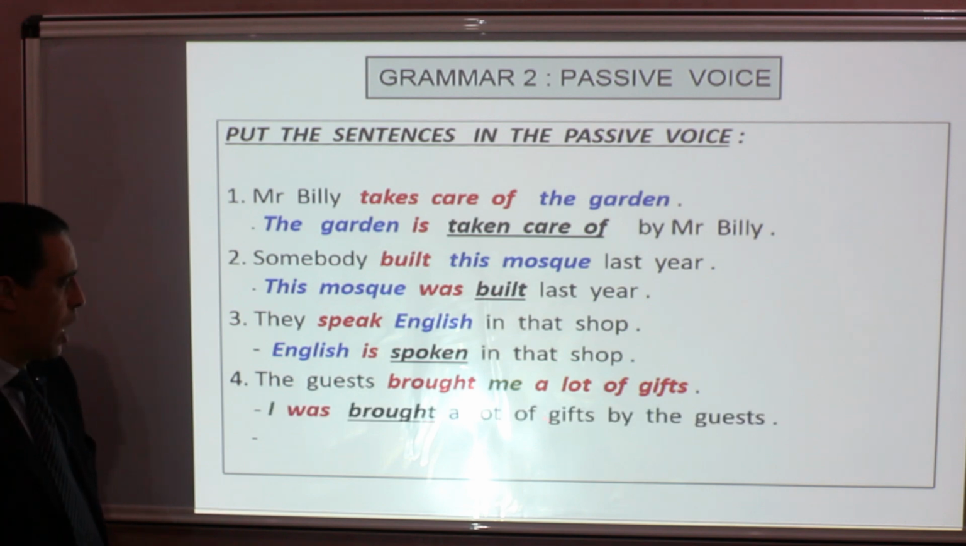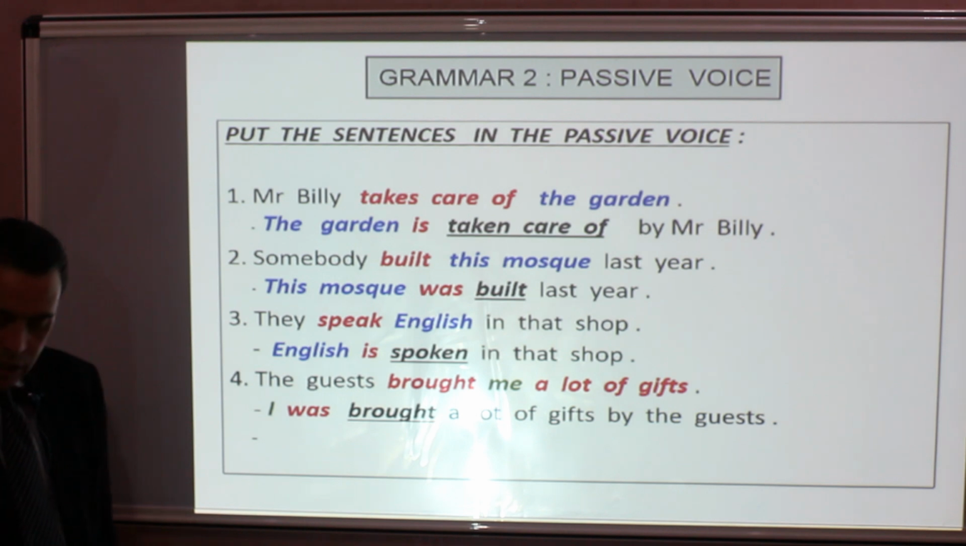We can also start with the direct object, a lot of gifts. Here, a lot of gifts is plural, so instead of was we use were: a lot of gifts were, and the past participle of brought, to me by the guests.